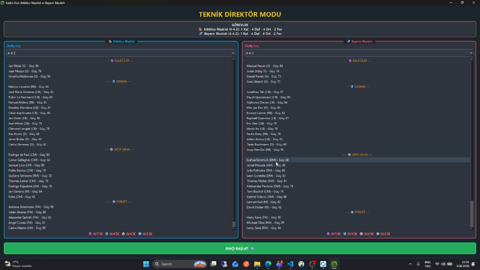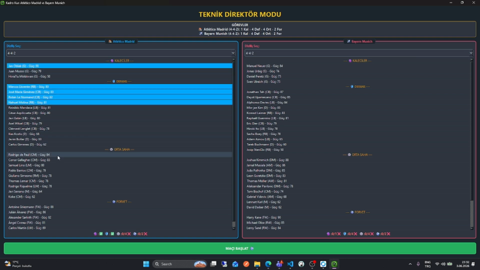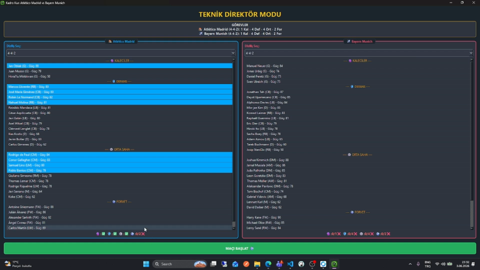For example, some teams don't have two forwards, so you can choose 4-4-2 or something like that. That can happen. Some teams play defensive, you know. For now, just choose something on Atletico Madrid. Some lineups don't matter because it doesn't have a midfielder. You can choose the most powerful one. The program only lets you choose certain ones.